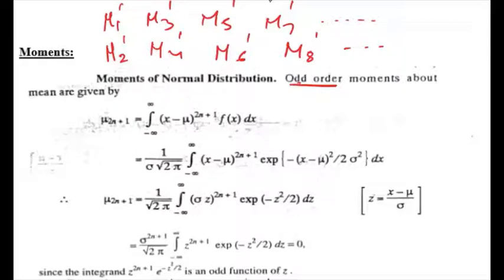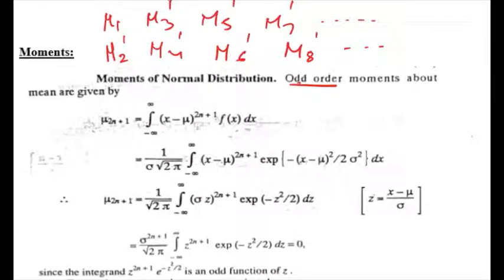So with dash is the raw moment. So mu 1 dash, mu 3 dash, mu 5 dash, mu 7 dash are raw moments of odd order, and mu 2 dash, mu 4 dash, mu 6 dash, mu 8 dash are the raw moments of even order.